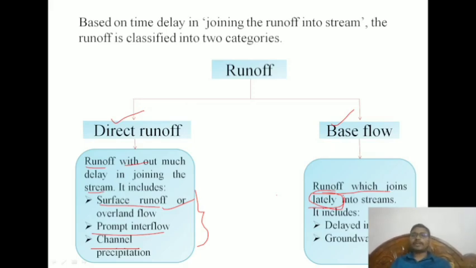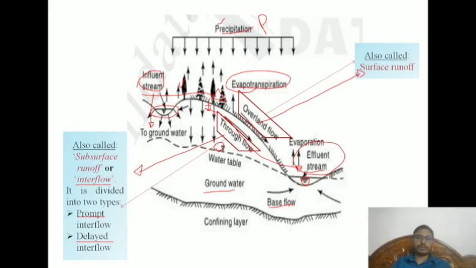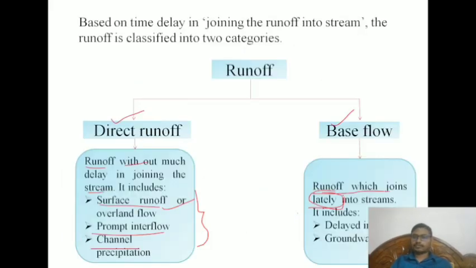Now, you can see where the base flow is here in this graph. This is the base flow. Here we can understand that base flow starts with delay. That means delayed interflow and groundwater flow.